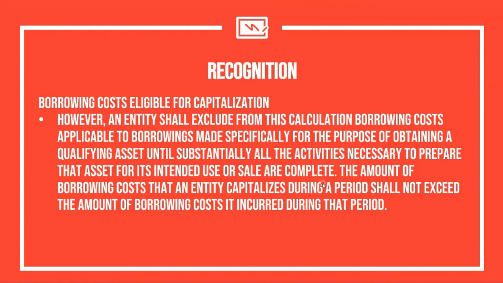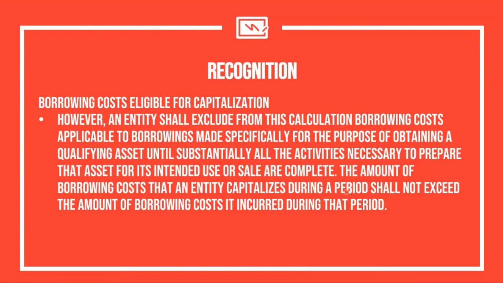So for the specific portion of the borrowings, you simply use the basic formula, which is interest expense less any investment income. That's already the borrowing cost attributable to that. For the general borrowings, you multiply it by the capitalization rate, and that is the borrowing cost for the general portion. And then you add the two, and that's where you will get the total borrowing cost.